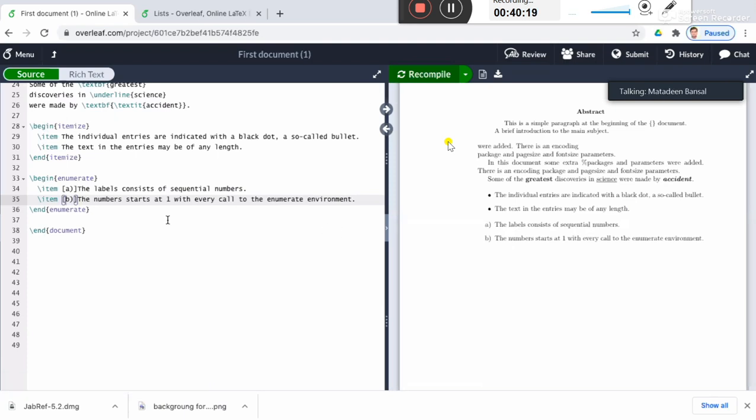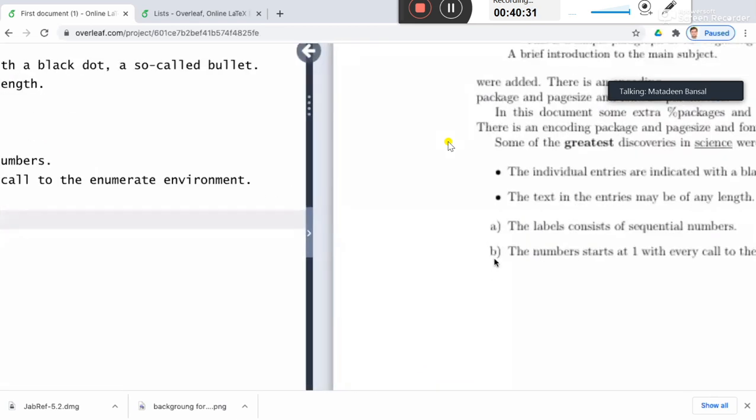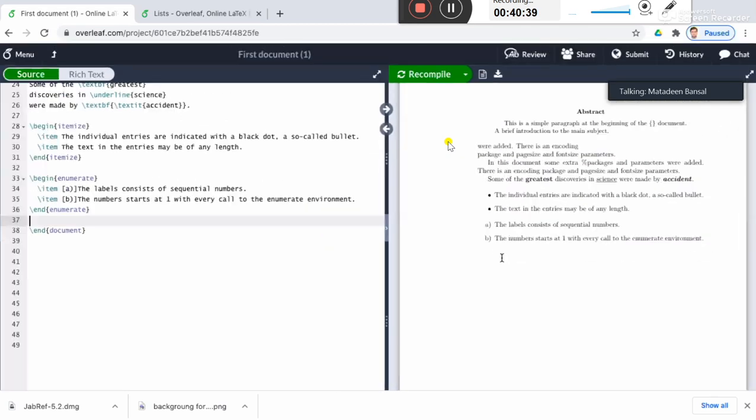See this. Suppose you don't like these Arabic numbers 1, 2. I want my list like this, right? A, B, where they are small letters a and b followed by a right-side parenthesis. So this is how you can do this, right? Inside the square bracket, you use whatever you want.